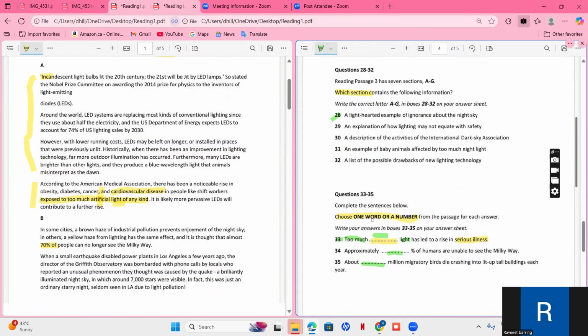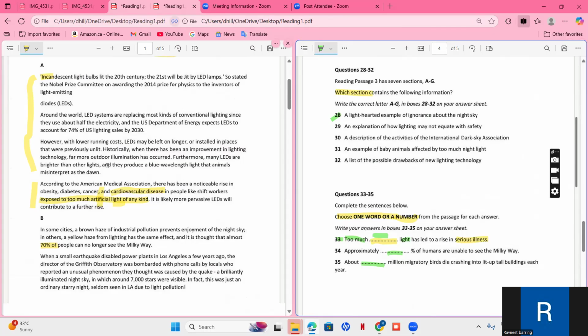So simultaneously, before moving to paragraph B, we will just skim that one, so that if we are able to find any statement in paragraph A, we'll be able to find answers to a few of these. A light-hearted example of ignorance about the night sky and explanation of how lightning may not equate with safety. So nothing, they are not talking about safety. Dark sky association, they are also not talking anything about this one. An example of baby animals, they are not talking anything about baby animals. A list of possible drawbacks of new lightning technology.